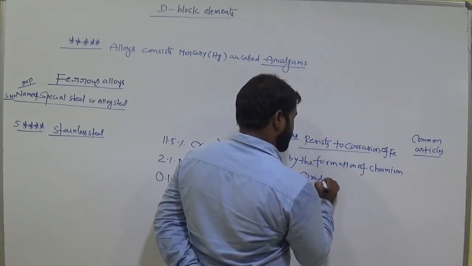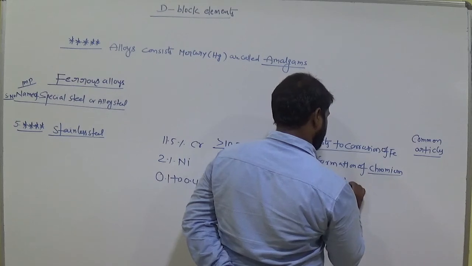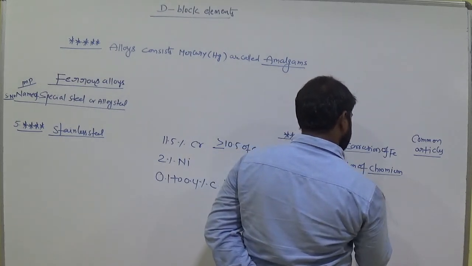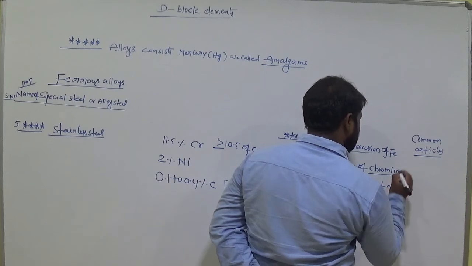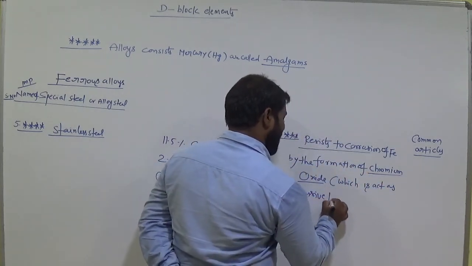That's very important, chromium oxide, which acts as a passive layer.